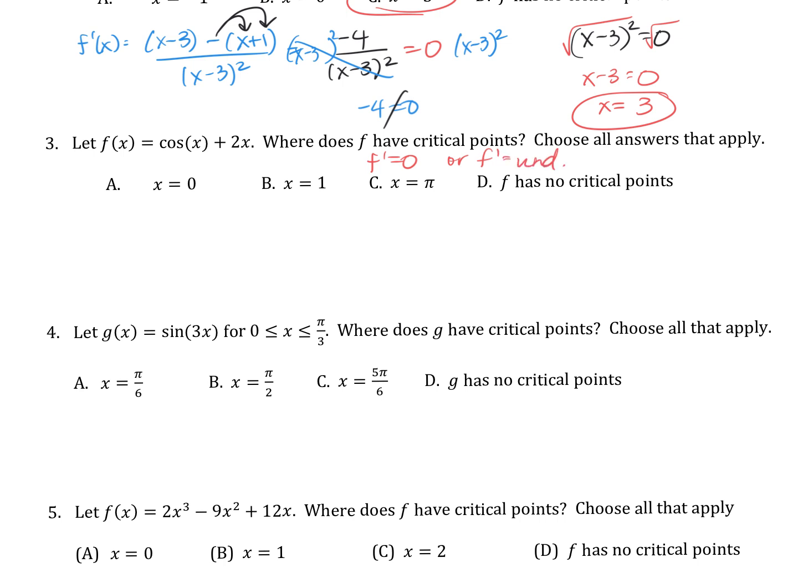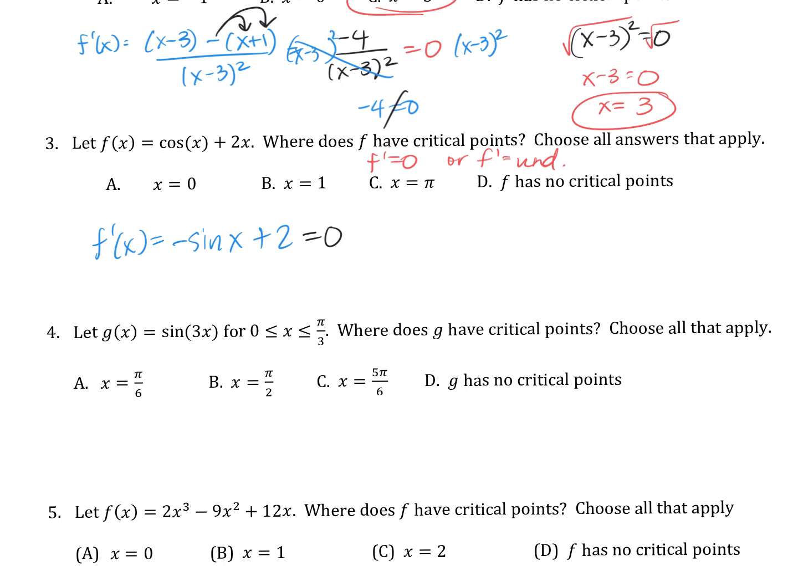Here's what I like about AP: so many of these rules we have to memorize come back all the time, so we get a lot of exposure to them as opposed to having to remember random rules. So let's go find f prime. Derivative of cosine: negative sine of x times the derivative of x, which is 1, so we don't have to worry about that. Plus the derivative of 2x, 2. So we've got to see when that equals 0.